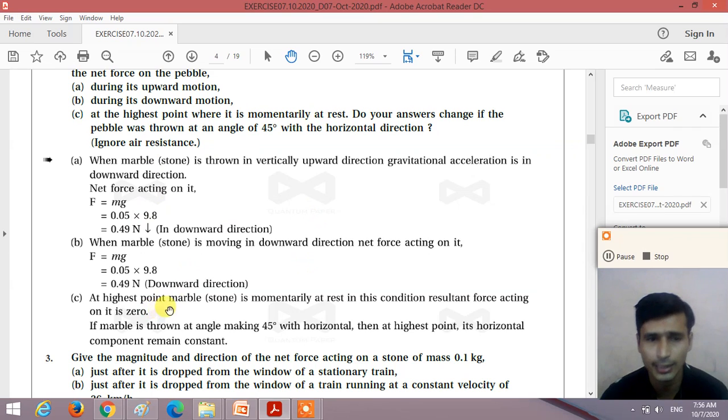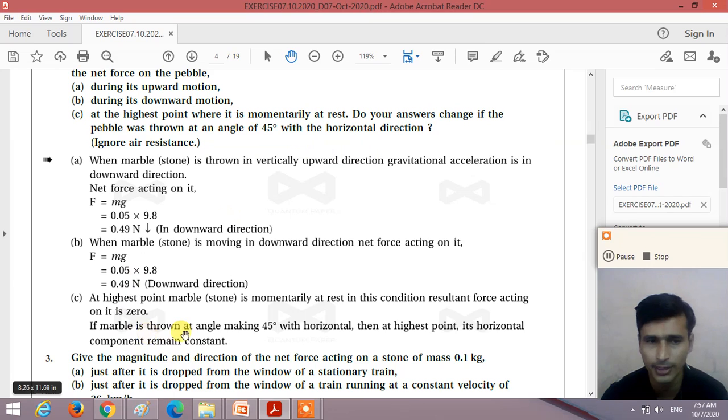Now, last point, at the highest point where it is momentarily at rest. At the highest point, the pebble is momentarily at rest, that means stationary. In this condition, the resultant force acting on it is 0. So according to Newton's first law, the resultant force acting on it is 0, right?